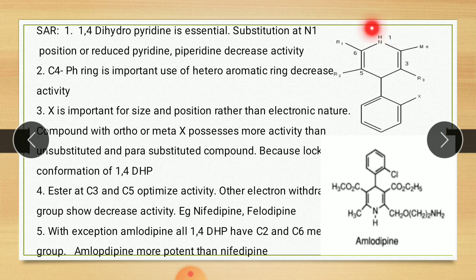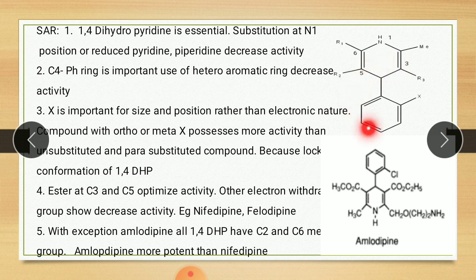Similarly, there are two double bonds in this ring. If we remove one double bond, then it is a reduced form of pyridine. It again decreases the activity. Similarly, if we remove these two double bonds, then it becomes piperidine, and here also there is a decrease in activity. Then the second point: the carbon 4 phenyl ring is important.